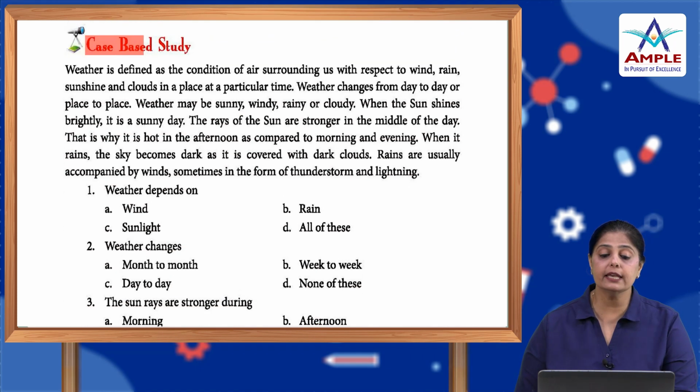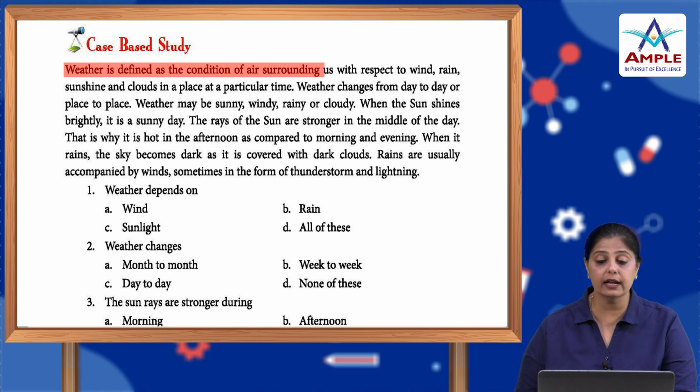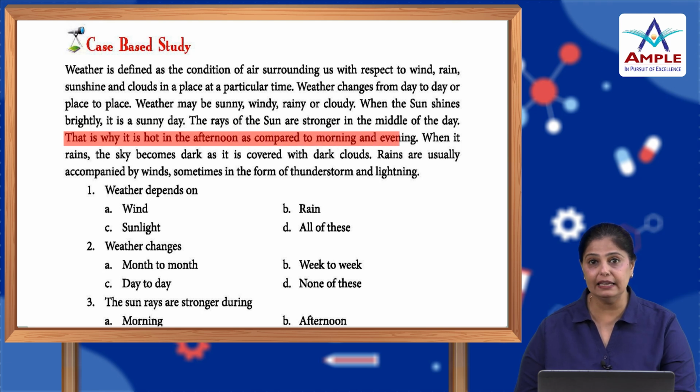Okay. Case-based study. Weather is defined as the condition of air surrounding us with respect to wind, rain, sunshine and clouds in a place at a particular time. Weather changes from day to day and place to place. Weather may be sunny, windy, rainy or cloudy. When the sun shines brightly, it is a sunny day. The rays of the sun are stronger in the middle of the day. That is why it is hot in the afternoon as compared to morning and evening.